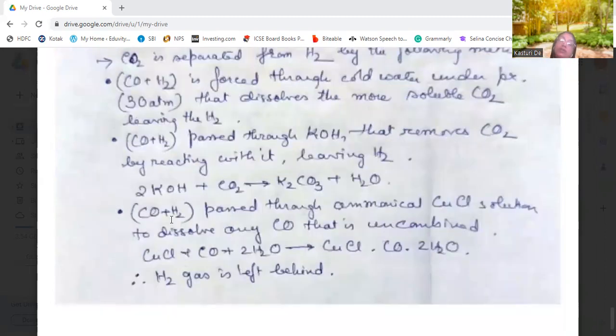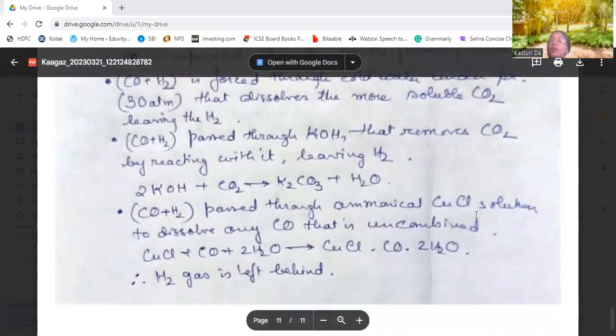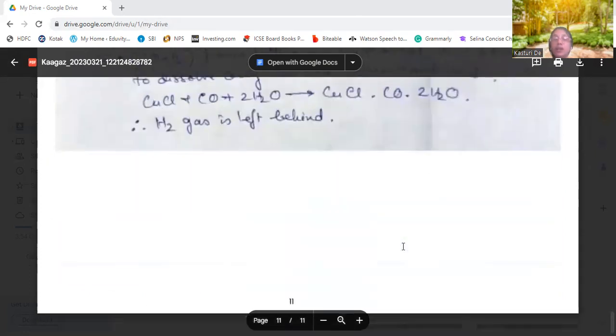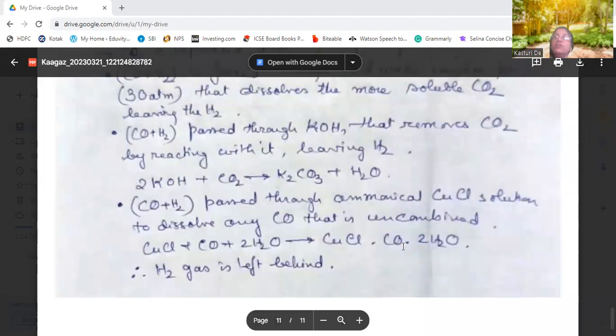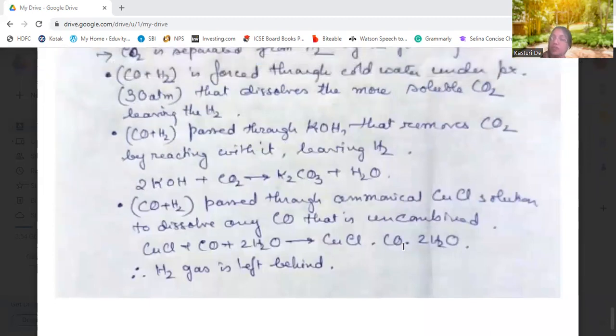Or the water gas is passed through ammoniacal cuprous chloride, CuCl solution, to dissolve the uncombined carbon monoxide. Carbon dioxide has been removed in this way, and the carbon monoxide that has been left will be removed by passing this gas over ammoniacal cuprous chloride solution. Okay, and hydrogen gas is left behind, free from carbon dioxide and carbon monoxide. So this is how the preparation of hydrogen is done.